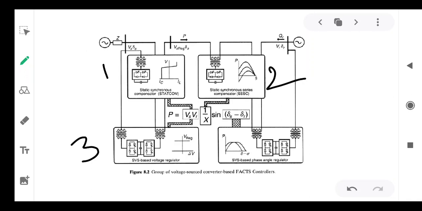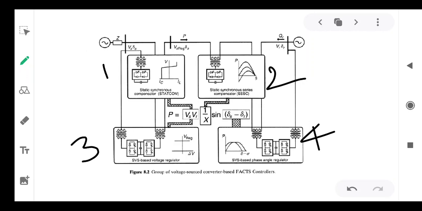So it will use GTOs. GTOs are used here in order to control the voltage magnitude of the transformer. This is the converter based phase angle regulator, where the phase angle sigma can be controlled using a static converter.